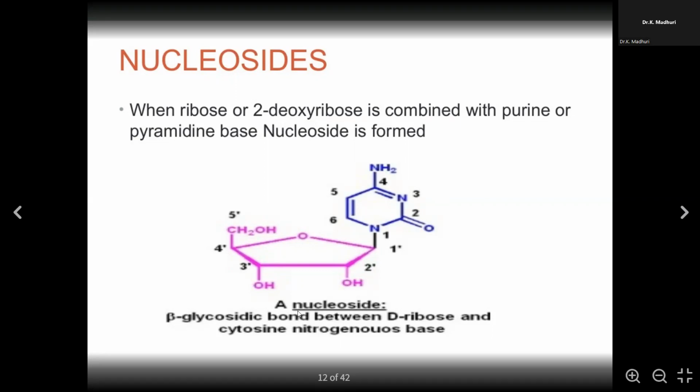So as you can see here, you have a beta glycosidic bond between the D-ribose and a cytosine nitrogenous base over here. This is the bond you can see. This is the nitrogenous base, and this is the sugar molecule, where it is forming the nucleoside.